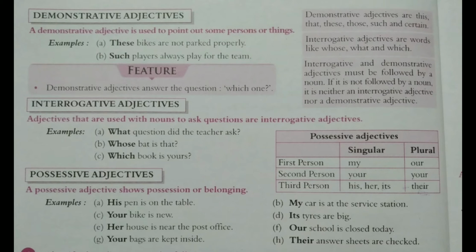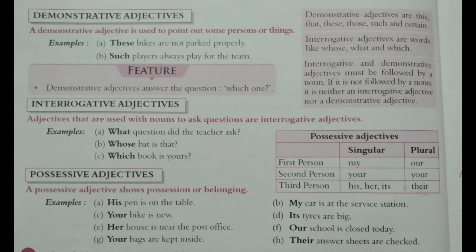Let's see some examples. A. His pen is on the table. His shows possession. Pen is noun. B. My car is at the service station. Car is noun and just before noun there is adjective, possessive adjective, my. C. Your bike is new. Your is possessive adjective and bike is noun.